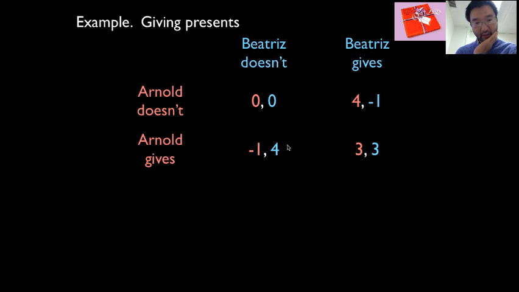Similarly, what's going on down here? Does Arnold want to deviate? Right now he's getting -1. If he deviates, he gets 0, so he wants to deviate. This is not a Nash equilibrium.